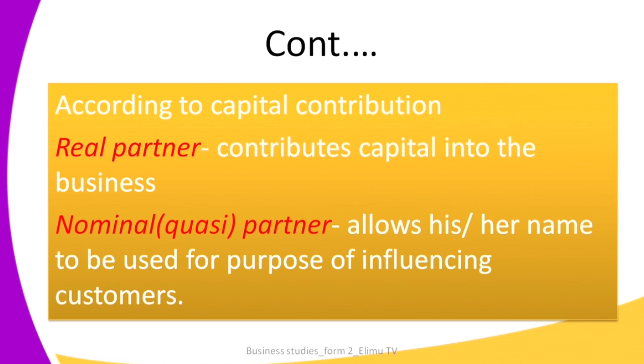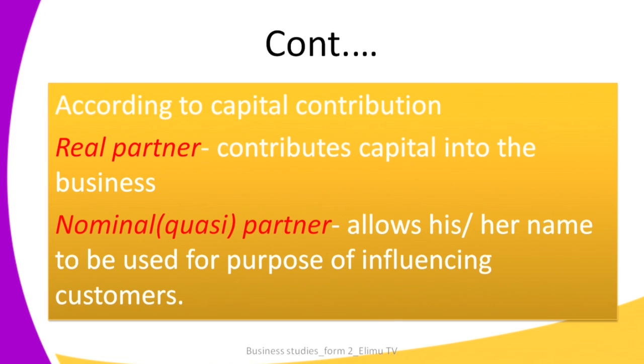So when the plan comes about for starting a partnership, this partner gives capital in the form of money so as to start the partnership. But a nominal or quasi-partner only allows his or her name to be used for the purpose of influencing customers.